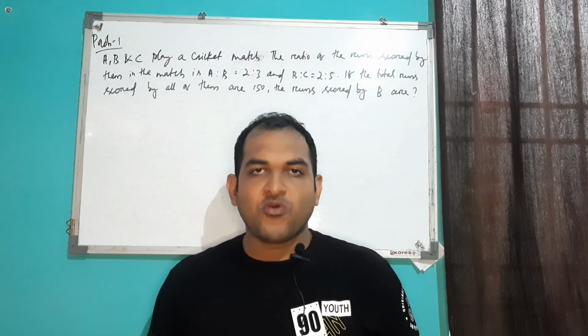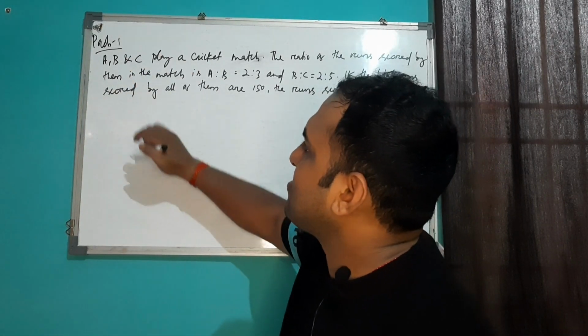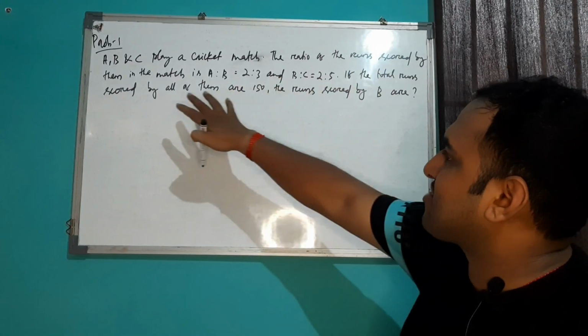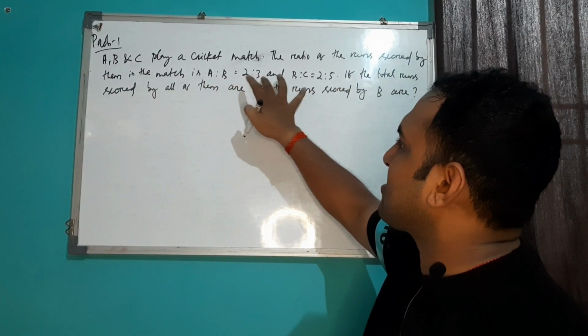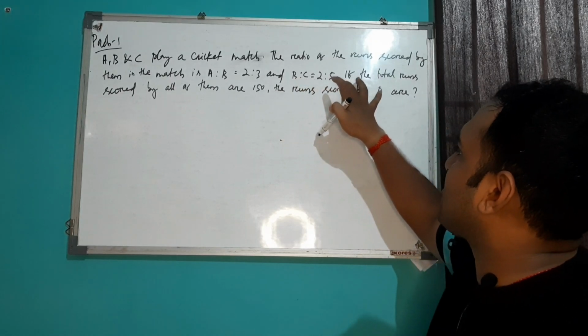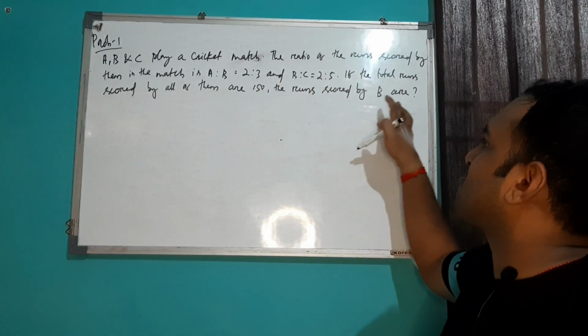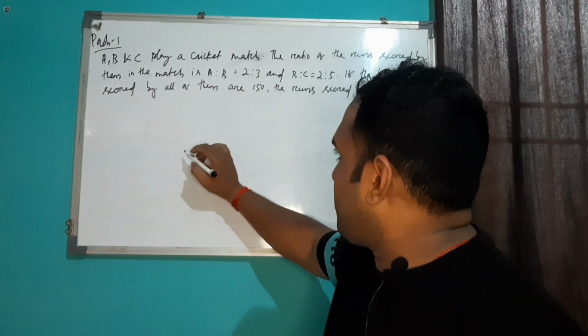Now I will discuss only 4 to 5 problems. So this is problem number 1. A, B and C play a cricket match. The ratio of the runs scored by them in the match is A is to B 2:3 and B is to C is 2:5. If the total runs scored by all of them is 150, then the runs scored by B is how much?